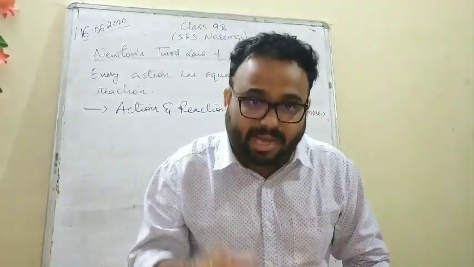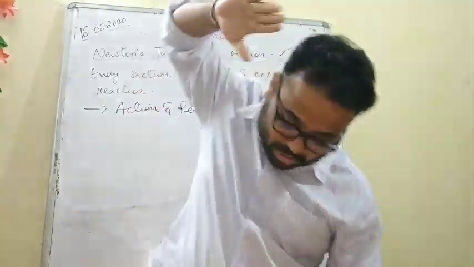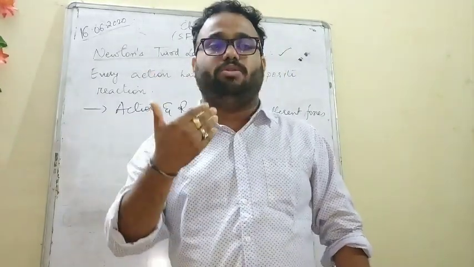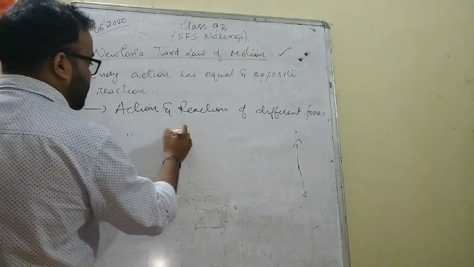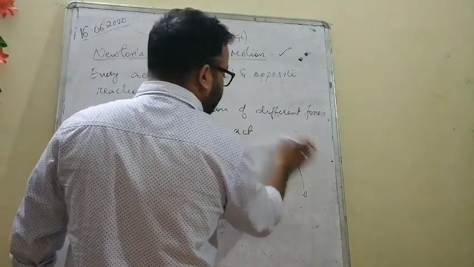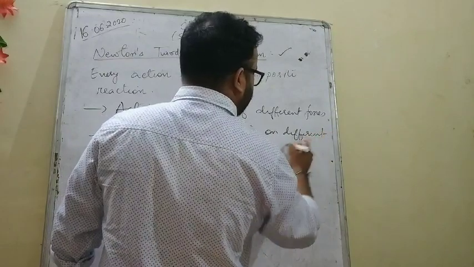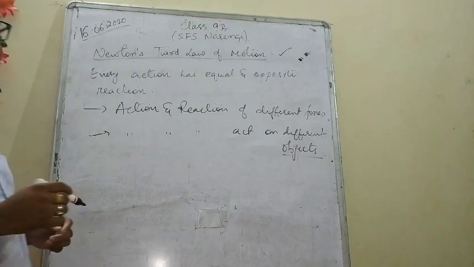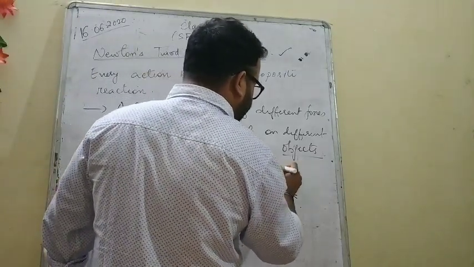Suppose I dribble a basketball, so I am exerting force on the ground. The basketball is again exerting a reaction force on me. So action and reaction act on different objects which are of different mass.